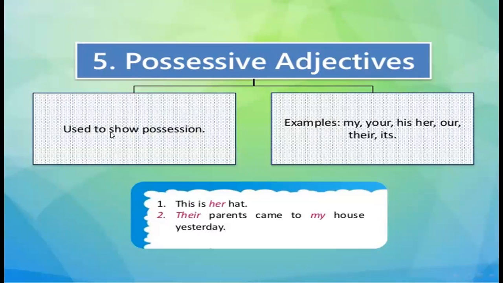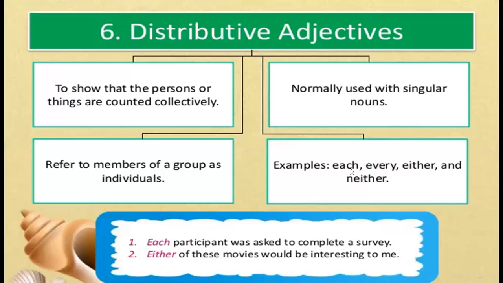Possessive adjectives are used to show possession. Examples: my, your, his, her, our, their, its. For example, this is her hat. Their parents came to my house yesterday. So these type of adjectives are called possessive adjectives.